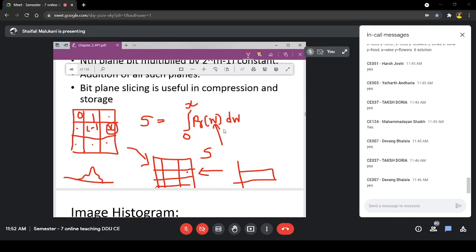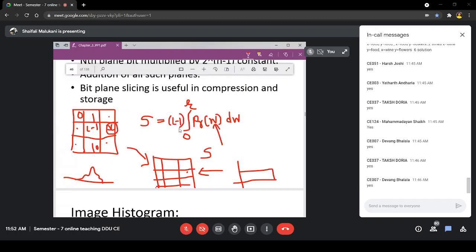For that, the equation we have seen was 0 to x, or rather, if I want to write it in general, x is a specific value here, so 0 to r. Suppose I am not going for y, I am going for a specific value, say 10. Suppose this pixel value is 10, and I am searching for this, then the r value will become 10 there. So what will be the equation? It will be like this.